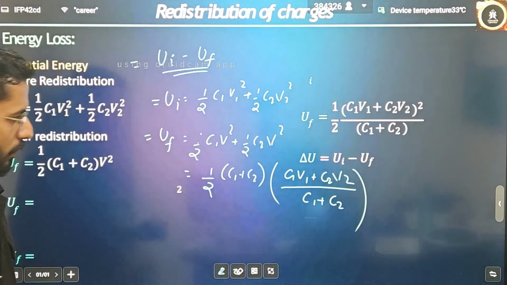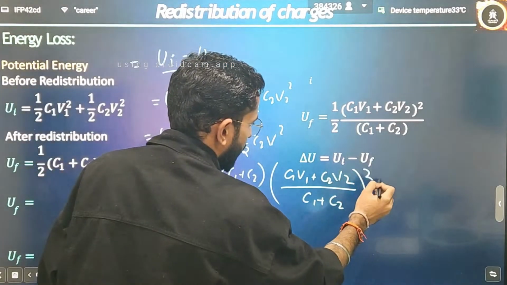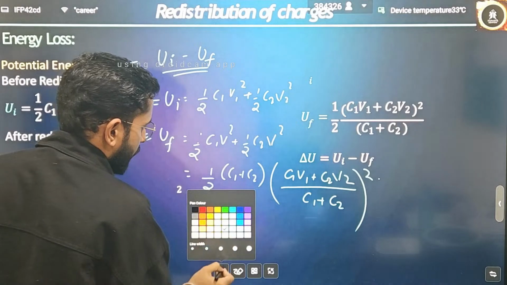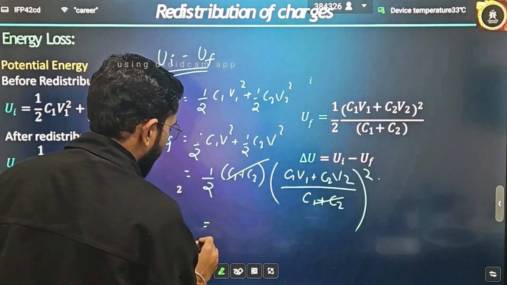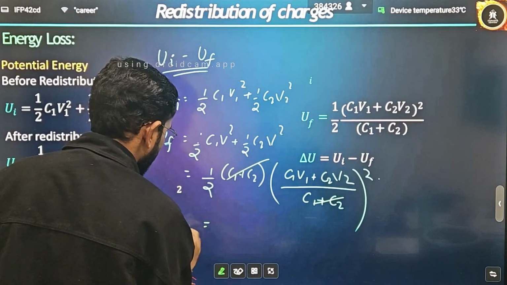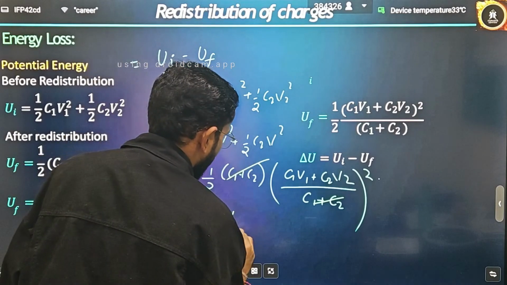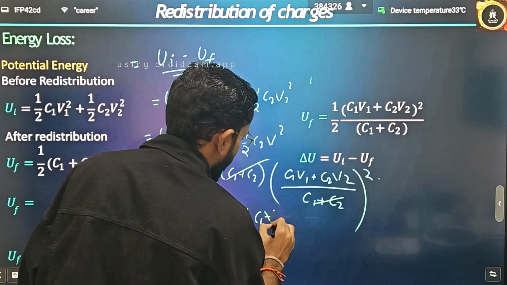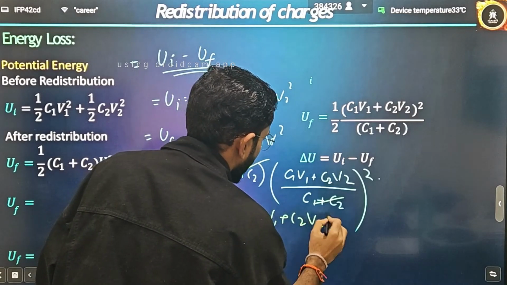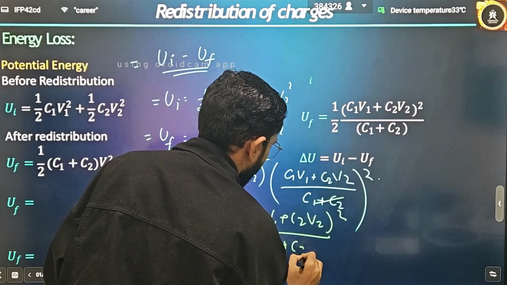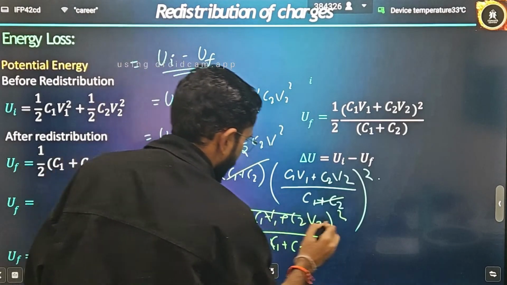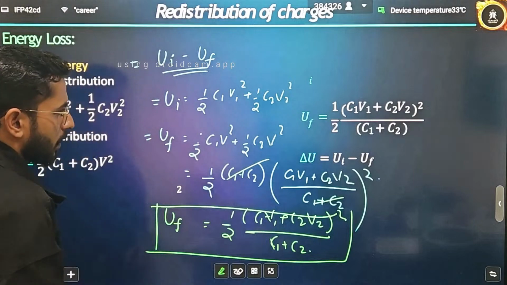Correct? This is what I have asked you to remember also, and there is a complete square on this. Now if we solve this C1 plus C2, the square on the downside will be cancelled out, and the final potential that you can write is equal to half, C1 V1 plus C2 V2 whole square, divided by C1 plus C2. This is the final potential that you can write.